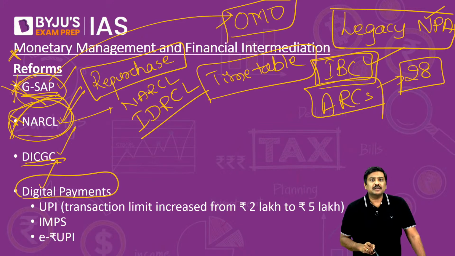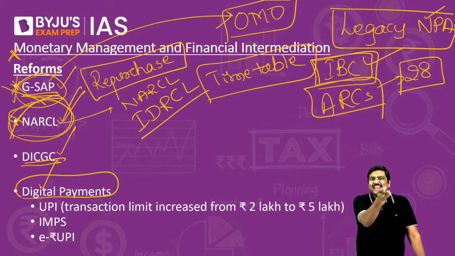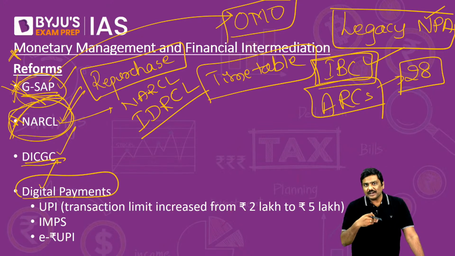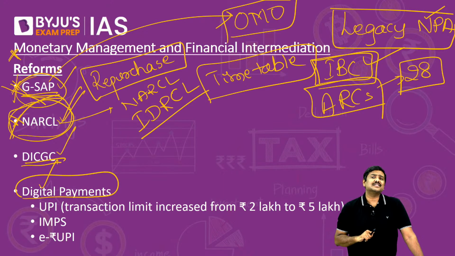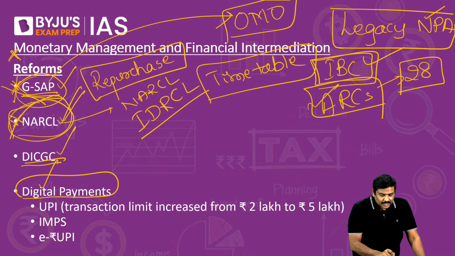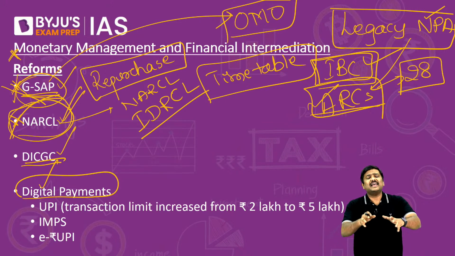The Insolvency and Bankruptcy Code will handle those particular NPAs which get created now. I can understand this. In the recent times, the NPAs which have been created, the IBC will handle those particular assets. ARCs are there. These NPAs which are already present in the system can also be handled by the ARCs.